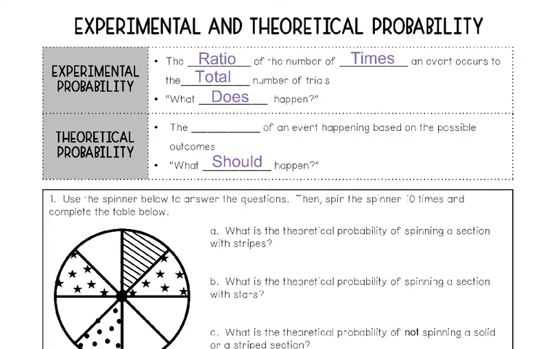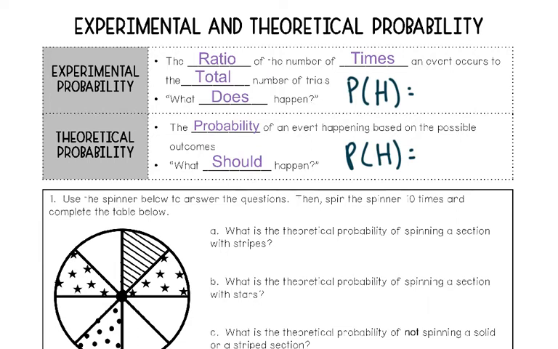A more formal definition of experimental probability is that it can be defined as the ratio of the number of times an event occurs to the total number of trials. Theoretical probability can be defined as the probability of an event happening based on the possible outcomes. Let's break those apart and look at the difference.